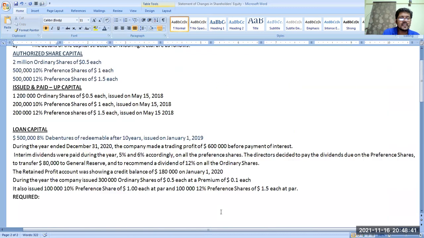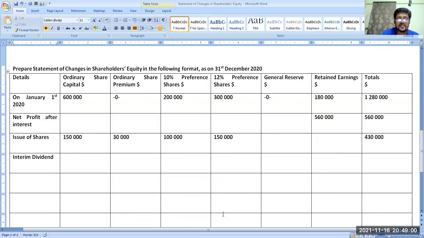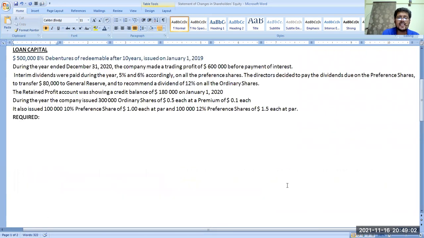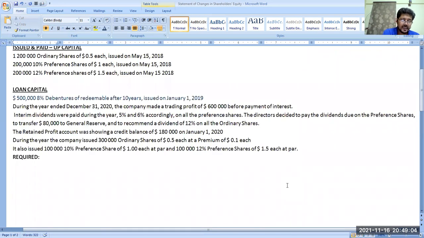So what we have to do with the interim dividend? Let's see. Now there were 200,000 plus 100,000. So the 10% preference shares were total 300,000 of $1 each, means $300,000 is your preference shares 10%. So what will be the interim dividend? 5%, 15,000. Okay, I'll keep it in the memory of my calculator.